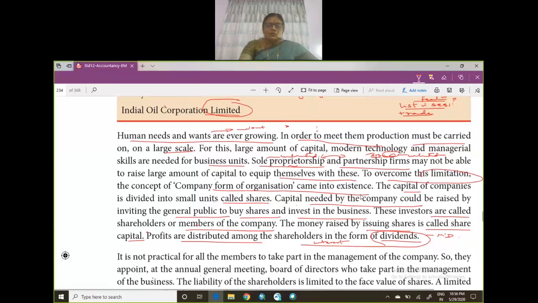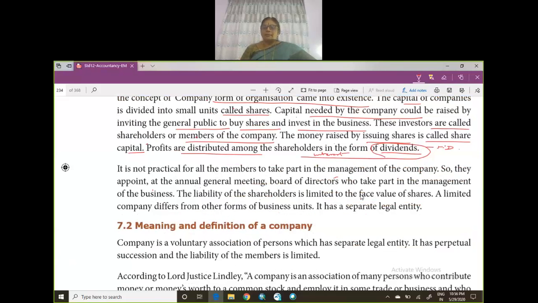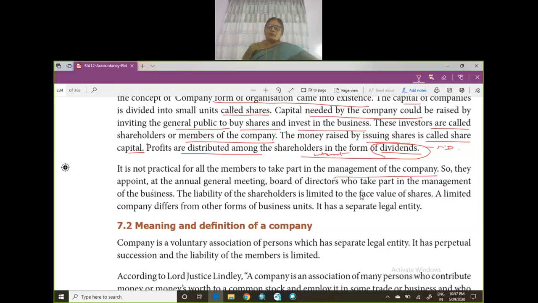It is not practical for all the members to take part in the management of the company. There will be so many members; when the company has floated the shares in the market, many people would have subscribed for the shares, and the members will be distributed all over India. Maybe one in Kerala, one in Tamil Nadu, and a few in Bombay, Calcutta, New York, somewhere, all different places spread all over India.